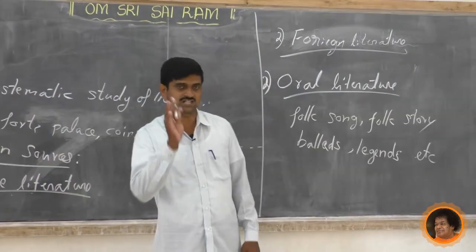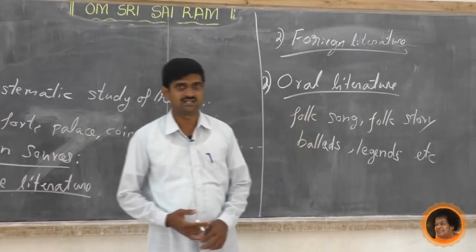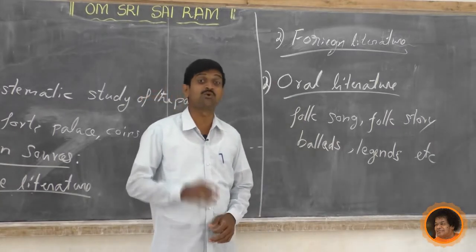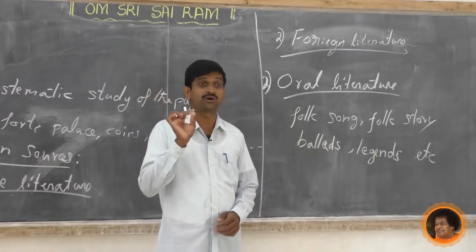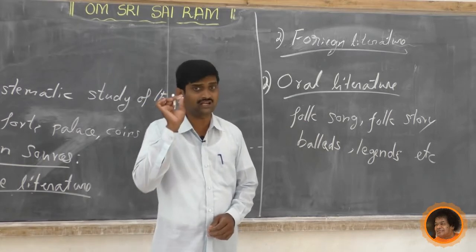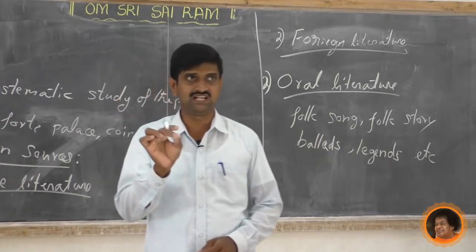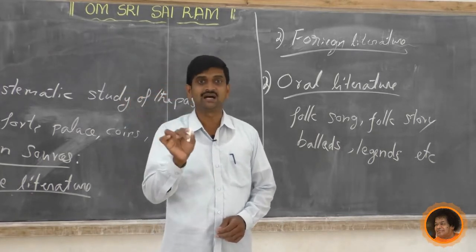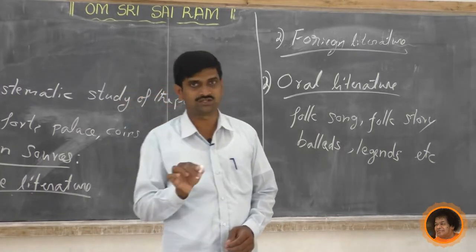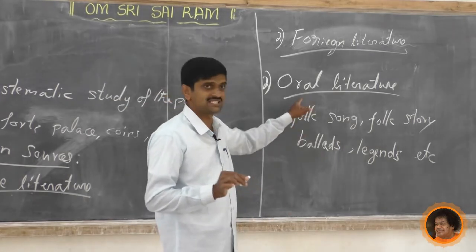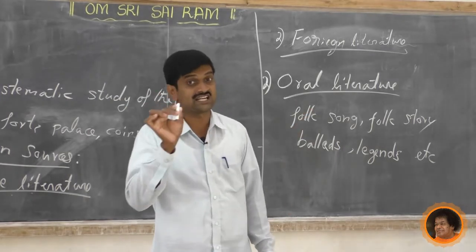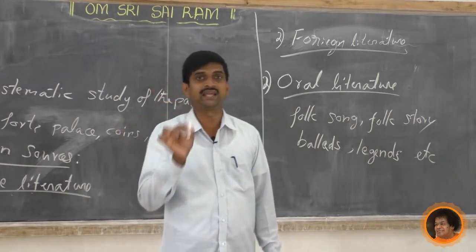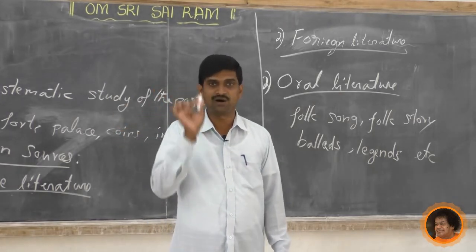So let us concentrate on the oral literature. What are these oral literatures? In Kannada we call it Maukika Sahitya. So oral literature is literature passed on from one person to another by word of mouth.